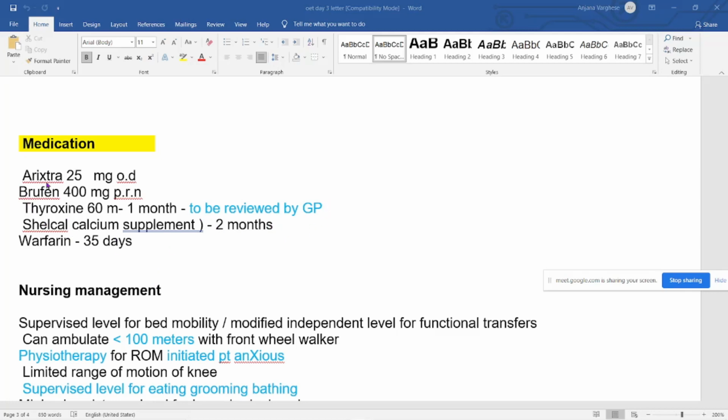This tyrosine drug is not related to knee surgery, but it will be reviewed by the general practitioner after 1 month. That's why we are taking that. You can write a few sentences and choose a few medicine names from here. But when you are writing milligram, you can write it out. When I corrected one student, it was like OD, but this OD was not looking like OD. So if your handwriting is not good and you want to put that dot over there, then just avoid it if you are not sure.